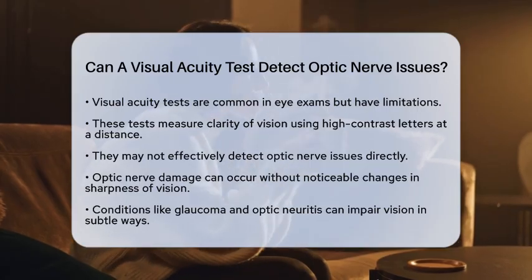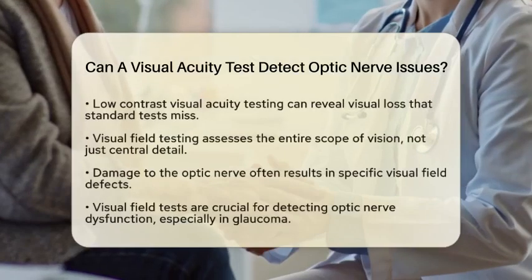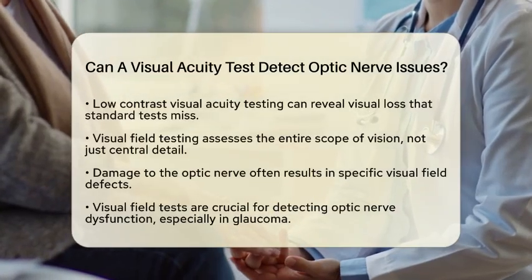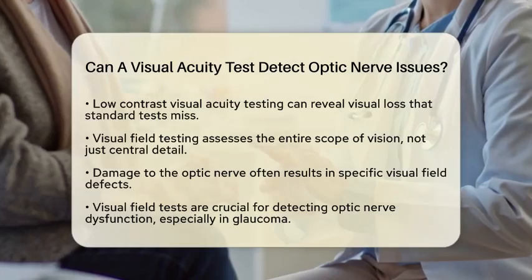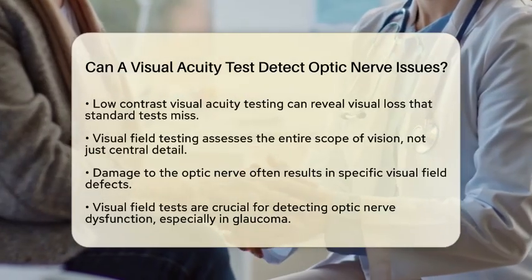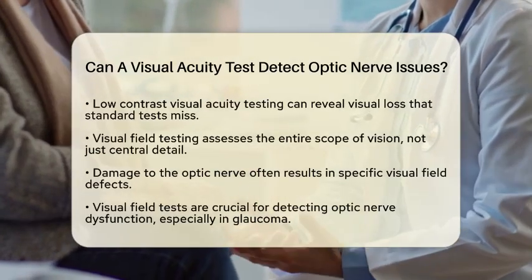For instance, low-contrast visual acuity testing can be more effective in detecting optic nerve involvement. This type of testing uses lower contrast targets, which can reveal visual loss that standard tests might miss.